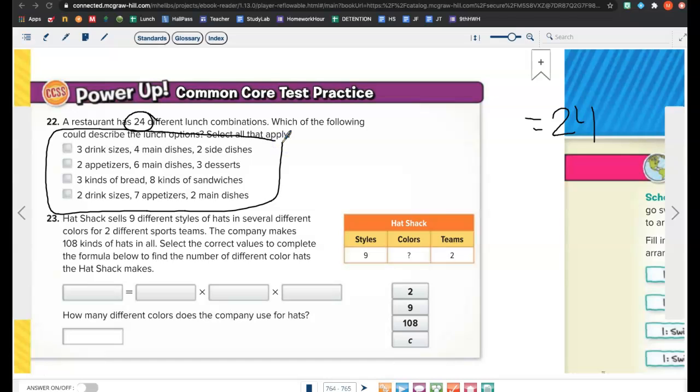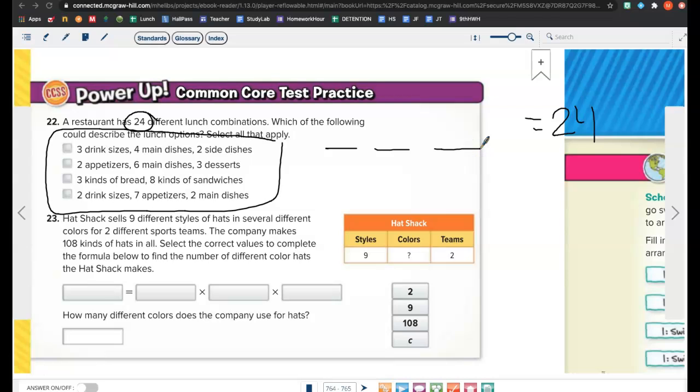Okay, fundamental counting principle. Yesterday you guys learned that you take the number of outcomes from one event times the number of outcomes in the second event times the number of outcomes in the third event, or however many events you have, right? So here I have drinks, main dishes, and side dishes.